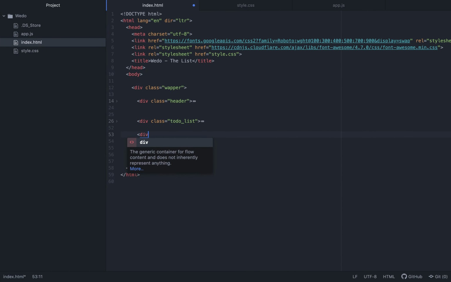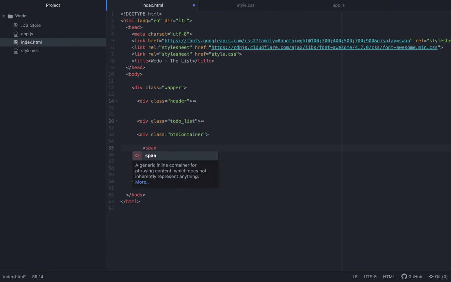So we'll start it off by creating a container here. I think I'll call it btn container. That's where all our buttons are going to be. For our buttons, create them as spans. I think I'll call the first one menu button. Menu button, like that.